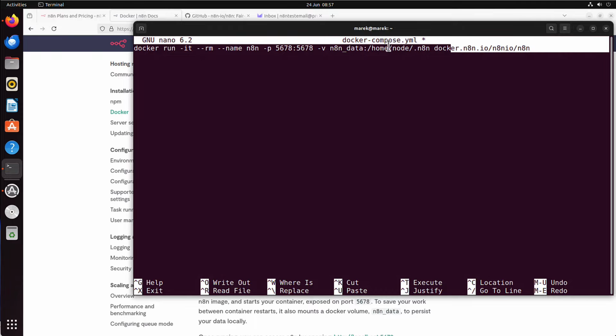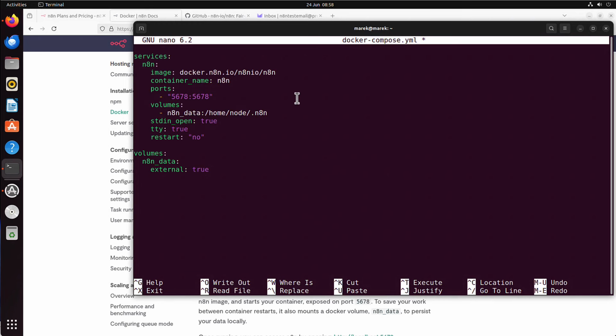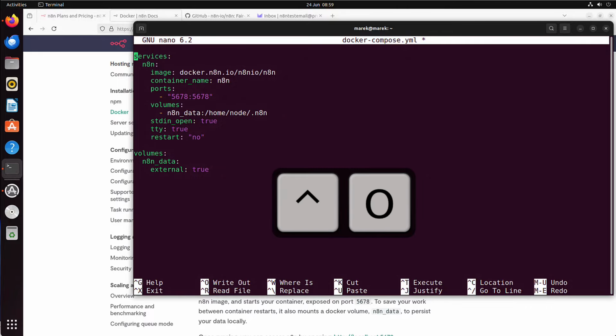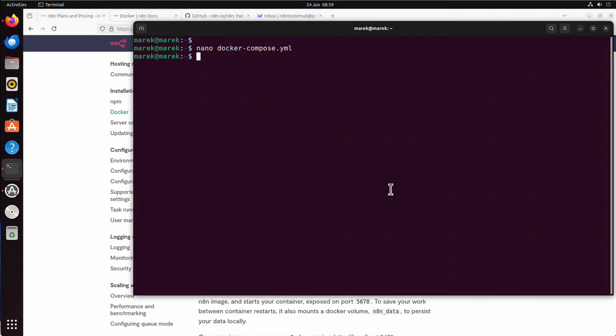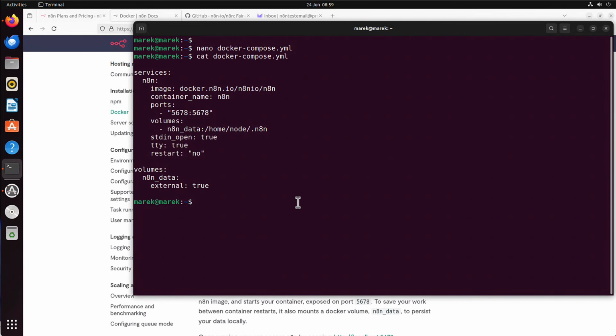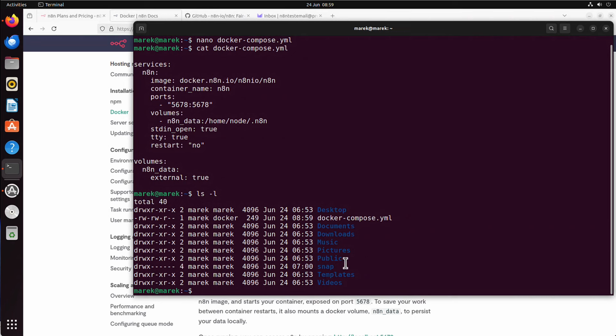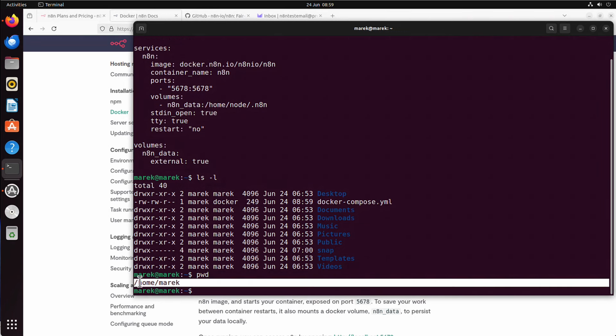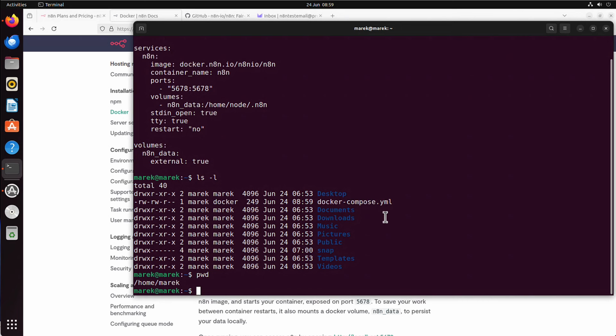But to save some time, let me just show you something, okay? I will remove it. And this is what the Docker Compose YAML looks like. I don't want to bore you with the details of how to translate that docker run to Docker Compose, but basically that's my Docker Compose file. I press Ctrl+O, Enter, Ctrl+X, to save this file. So if I run cat docker-compose, you can see that's what it looks like. Now the only important thing, I have to be in the same folder where this Docker Compose file is located. So if I run ls -l, I can see I am here in my home directory, and this is where I have my Docker Compose file.